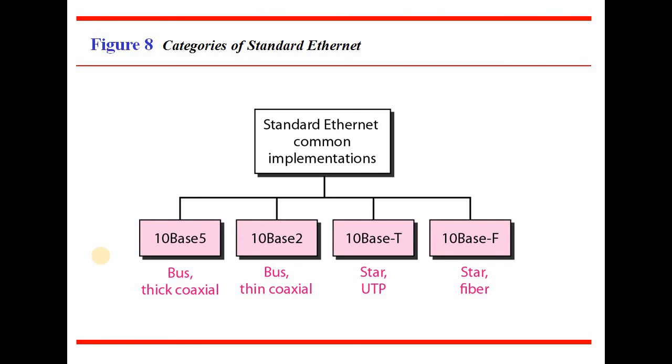Next, for 10 base T, we design a star topology using UTP cable. Similarly, for the last one, 10 base F, we use fiber optics as well as the star topology. These are the 4 types of implementations.